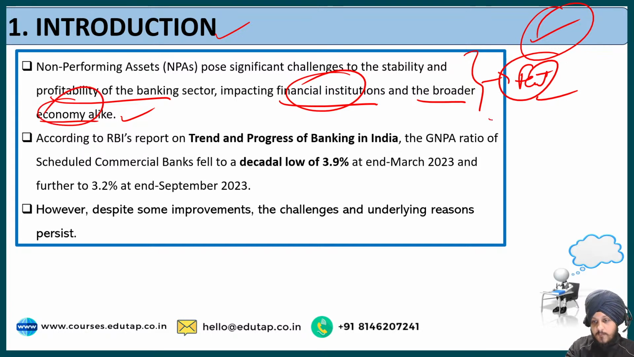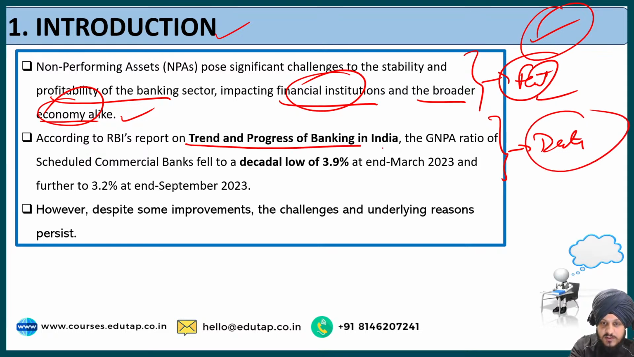So after that, what can we write? We can write a data, and this data I have taken from this report only. According to RBI's report on trend and progress of banking in India, the gross NPA ratio of scheduled commercial banks fell to a decadal low of 3.9% at end March 2023 and further to 3.2% at end September 2023.